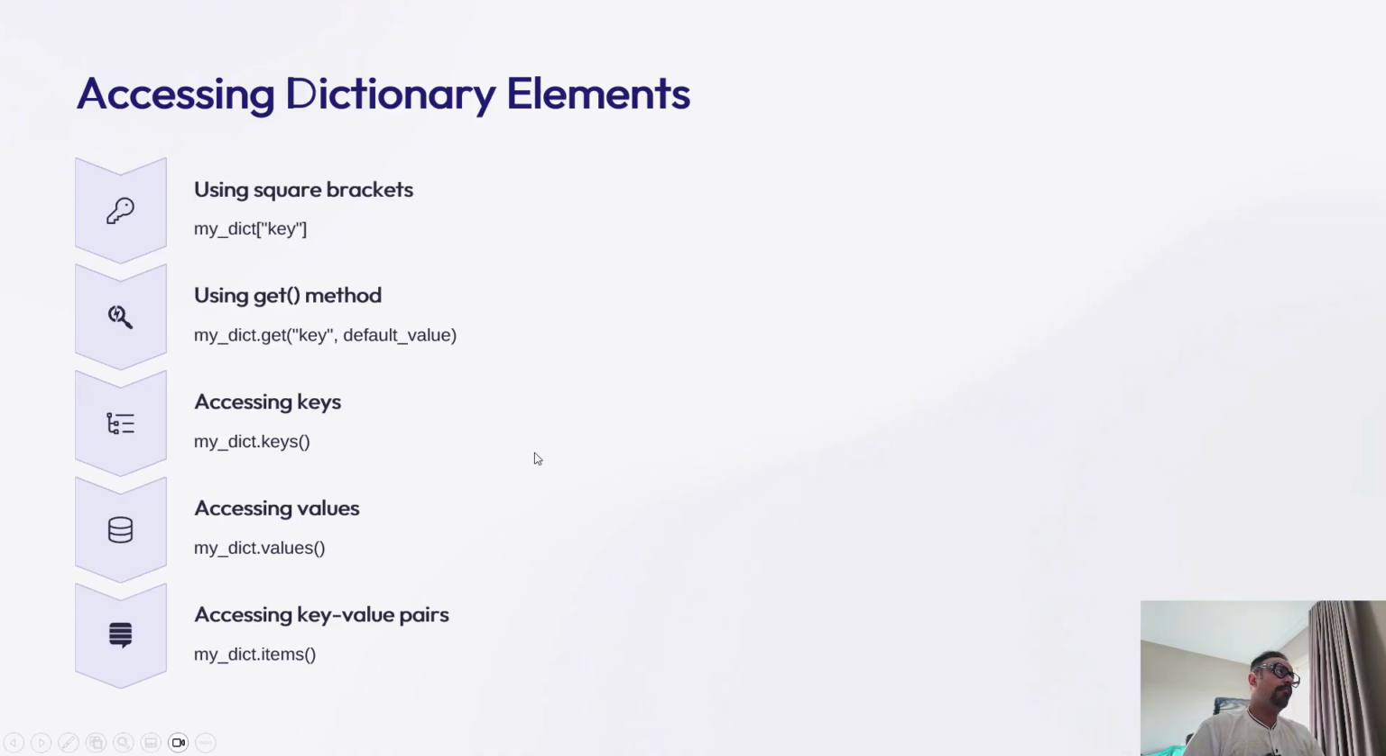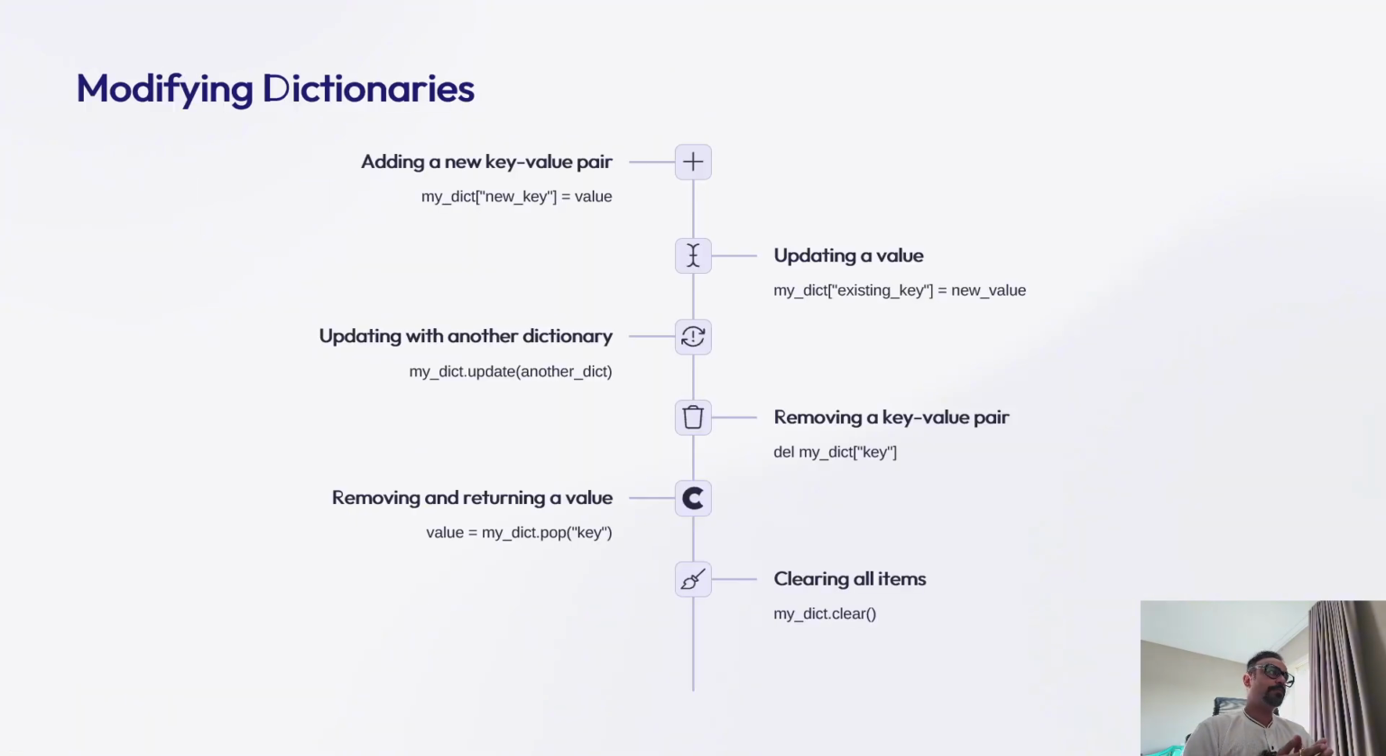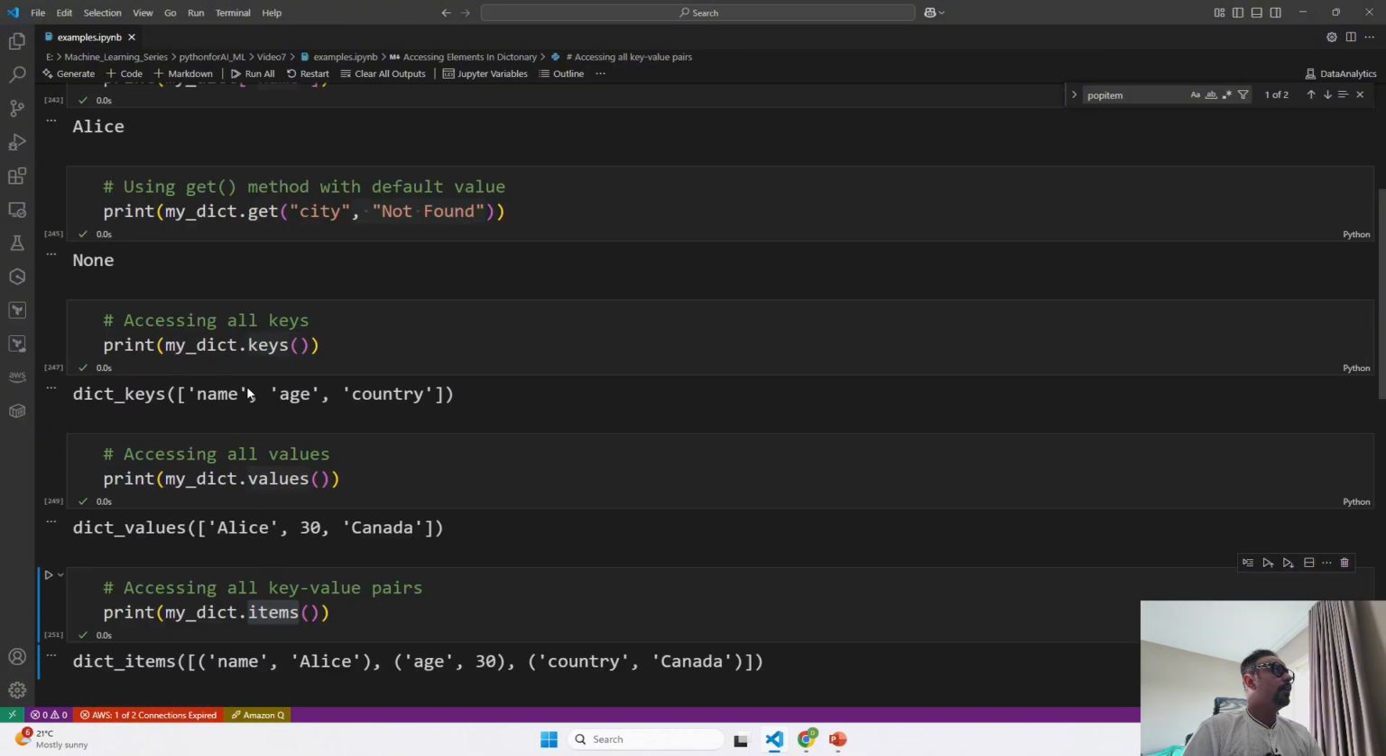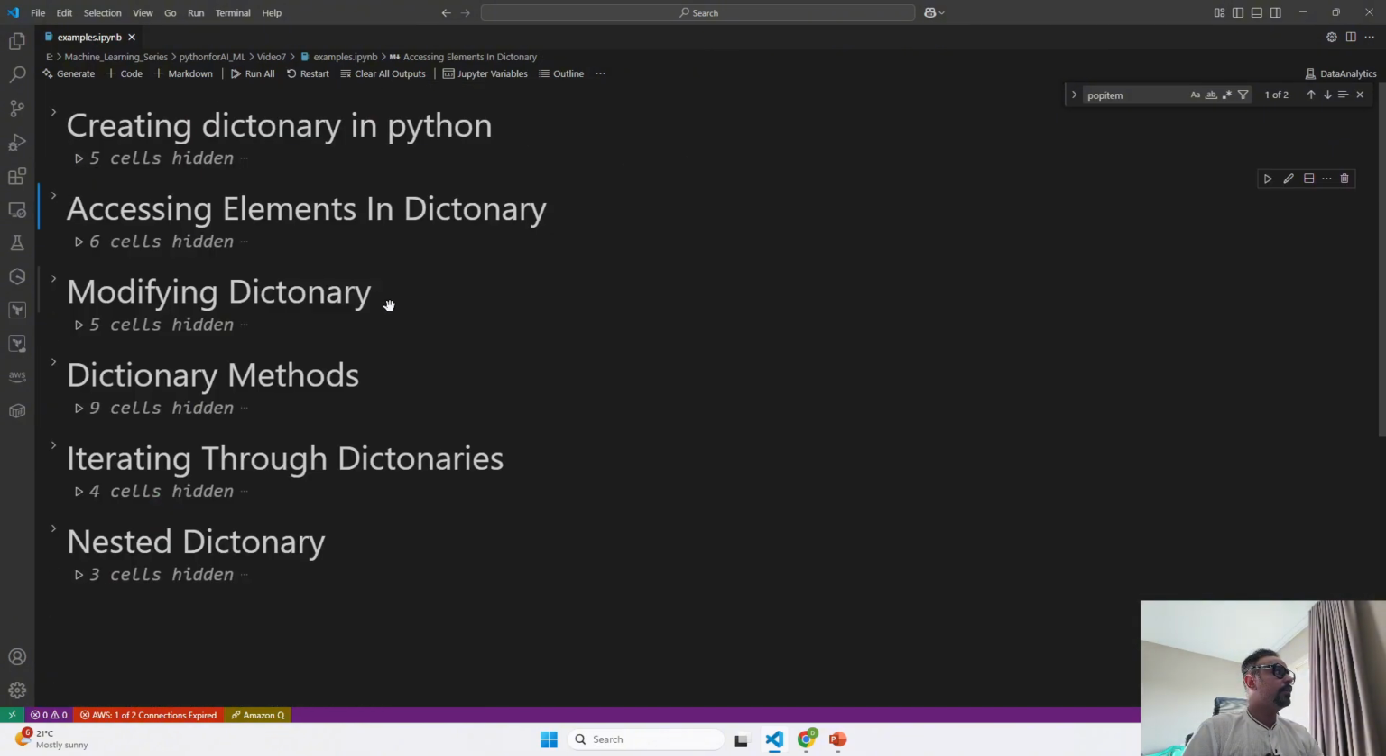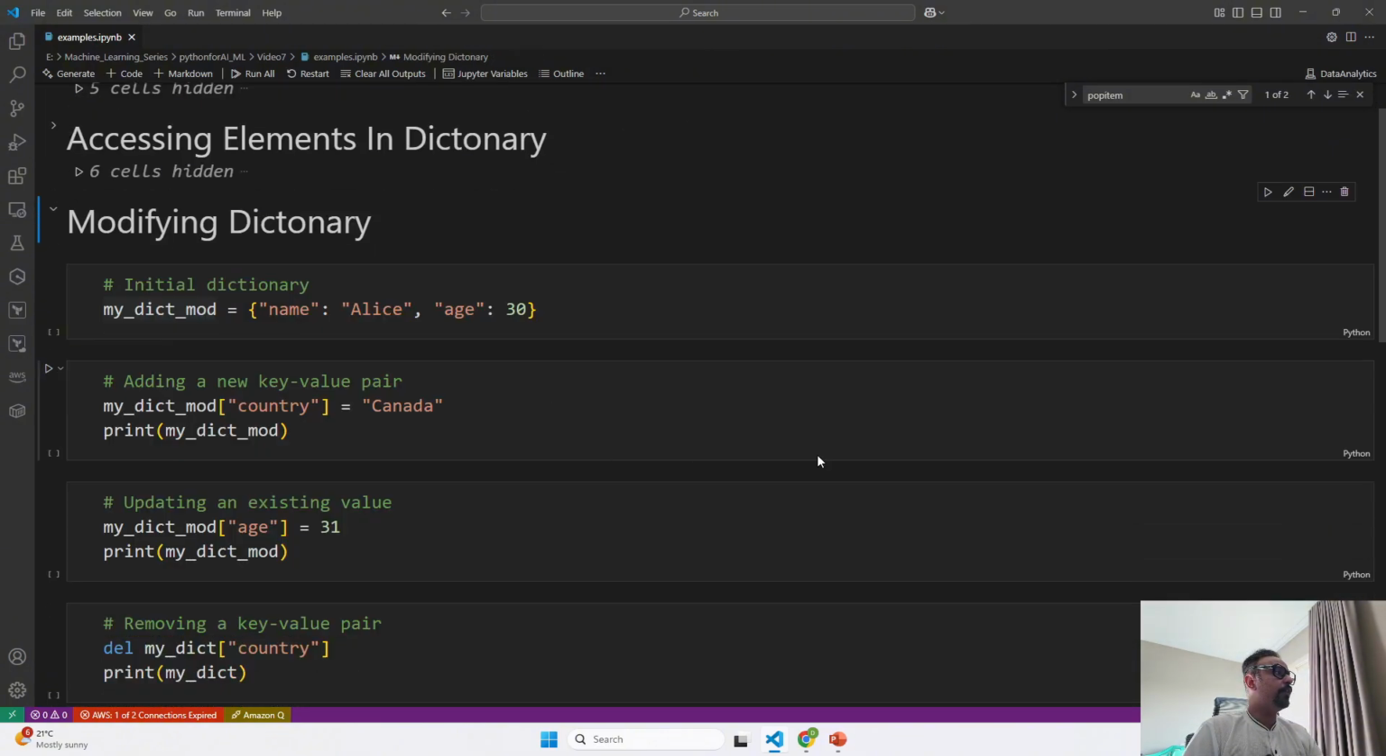Now, we have covered how we can access the elements in multiple ways, by using brackets and by using the methods. Now let's see what's next. If we have created a dictionary and we have to modify that dictionary, how can we do it? Let me explain it to you one by one. First I will initialize my dictionary. So now our dictionary has two key value pairs, that is name and age.